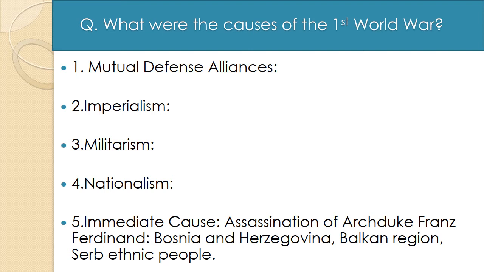Now we have to discuss the immediate cause: the assassination of Archduke Franz Ferdinand. You should be aware that on 26th June 1914, the Prince of Austria, Archduke Franz Ferdinand, went with his wife Sophie to Sarajevo, the capital of Bosnia and Herzegovina. While he was roaming in Sarajevo, a Serbian person named Gavrilo Princip shot at him and killed both of them.